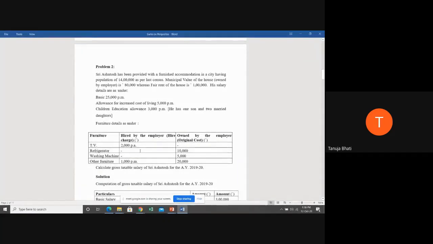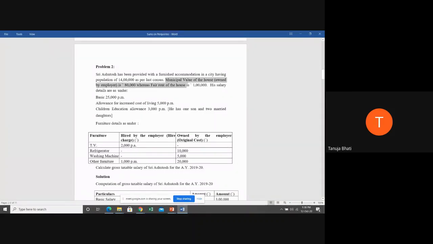Next, problem number 2. Here I have taken a problem where furniture is involved. Shri Ashutosh has been provided with a furnished accommodation in a city having a population of 14 lakhs as per the last census. The municipal value of the house owned by the employer is 80,000, whereas the fair market rent of the house is 1 lakh. His salary details are as below.